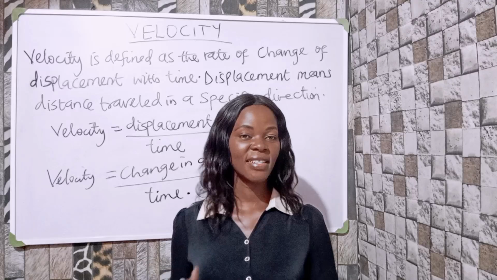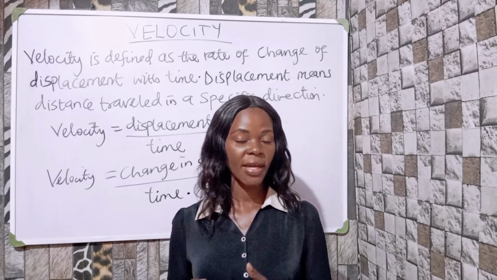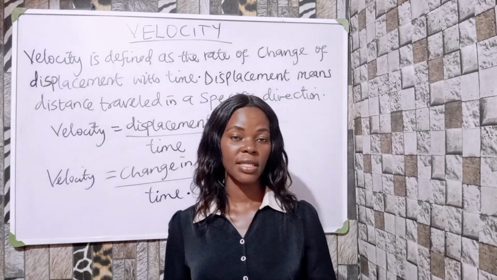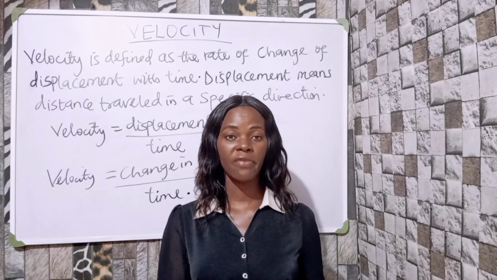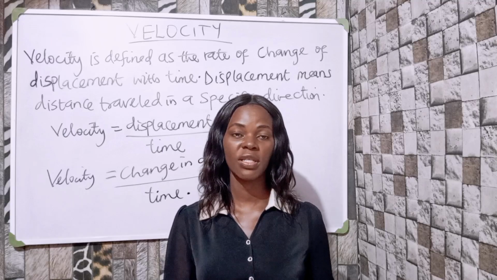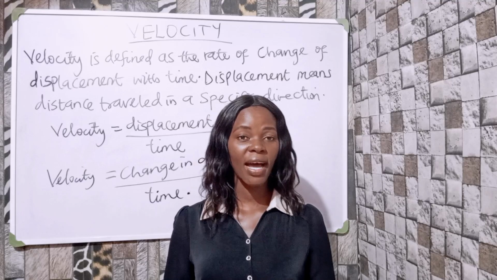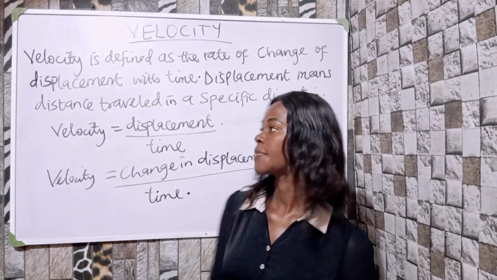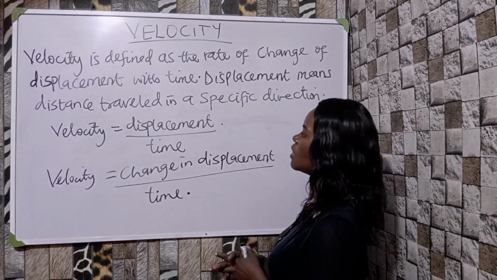Most times students interchange speed with velocity, but we should know that speed is a scalar quantity while velocity is a vector quantity. Scalar quantity in the sense that it has only magnitude or numerical value or size with no direction. And velocity is a vector because it has both magnitude and direction. So let's see what is velocity. Velocity is defined as the rate of change of displacement with time.